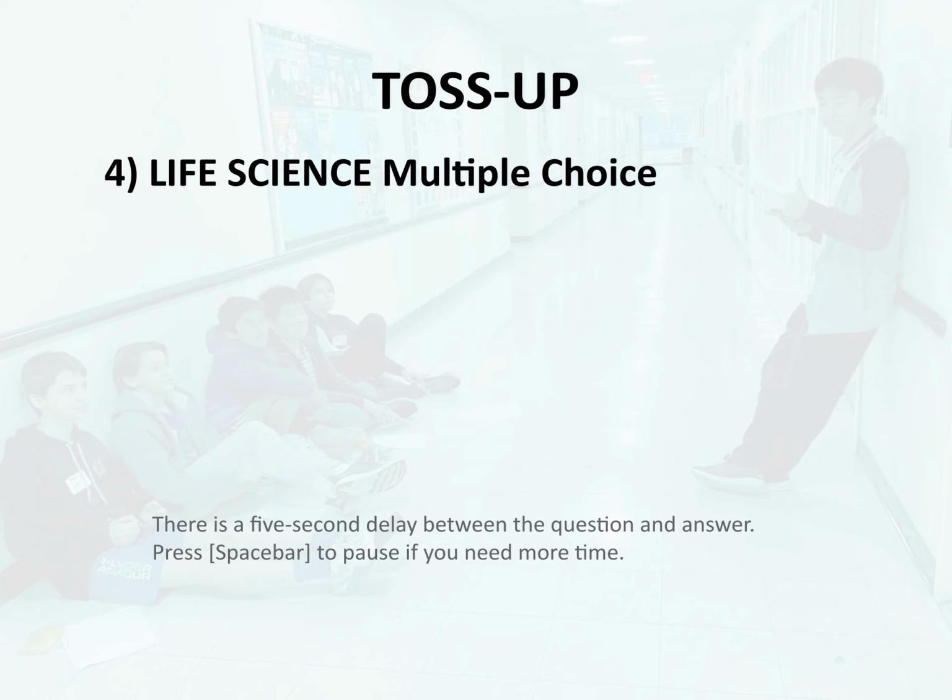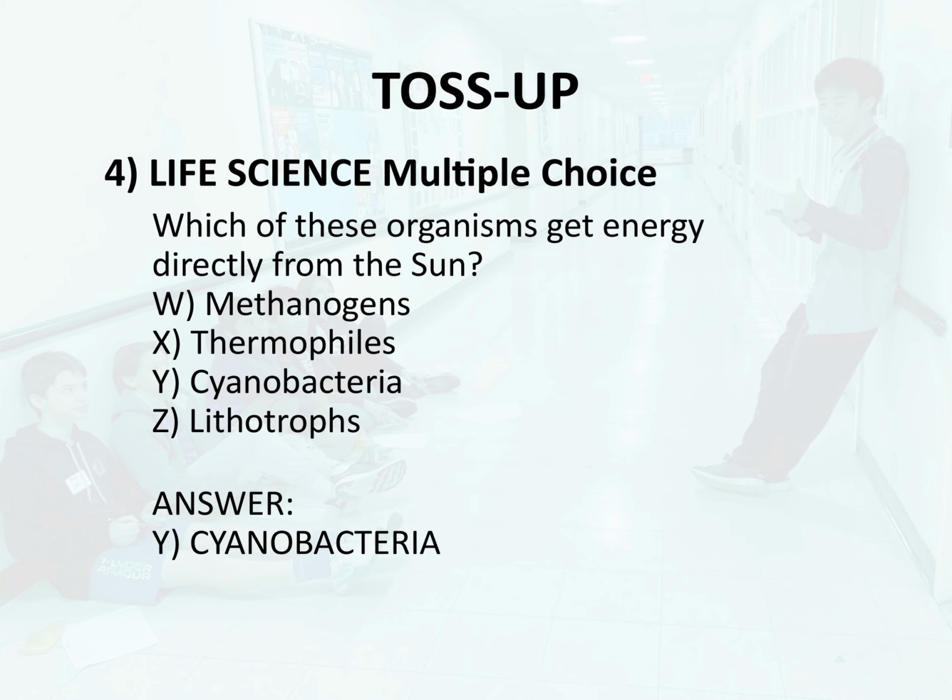Toss-up 4. Life science. Multiple choice. Which of these organisms get energy directly from the sun? W. Methanogens, X. Thermophiles. Y. Cyanobacteria. Z. Lithotrophs. Answer. Y. Cyanobacteria.